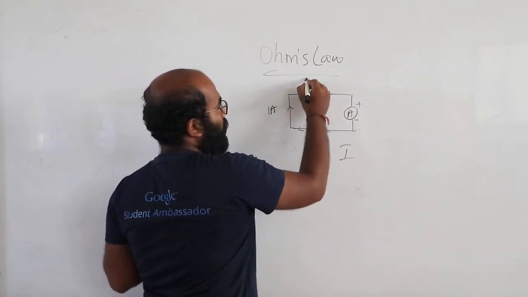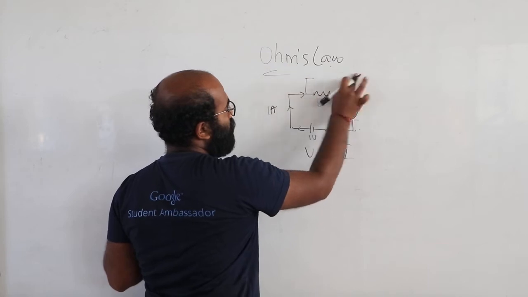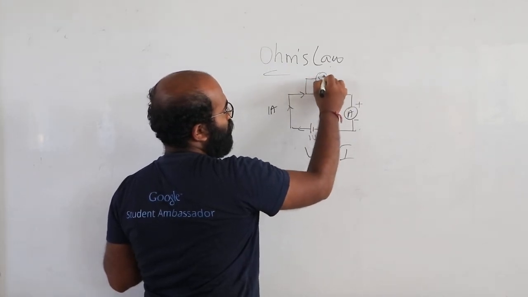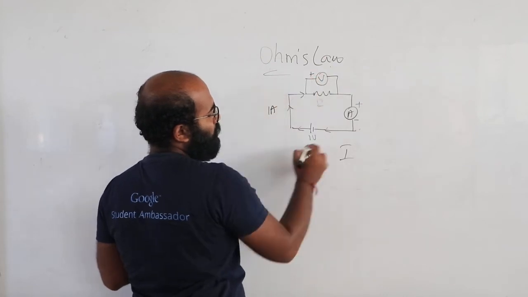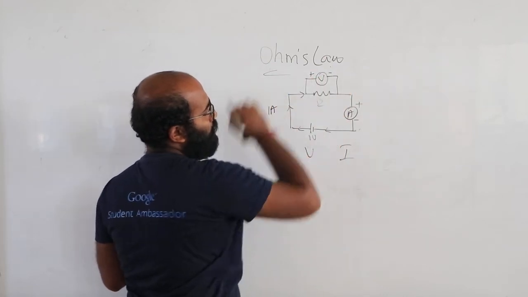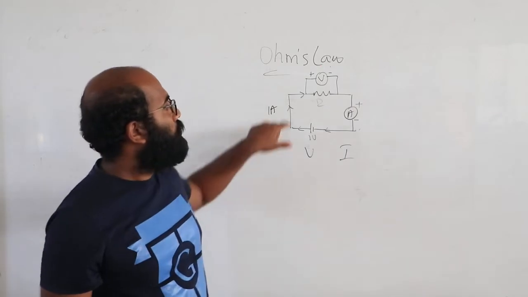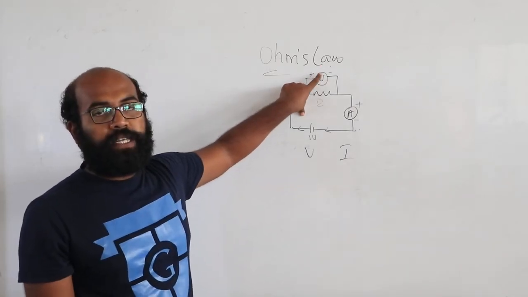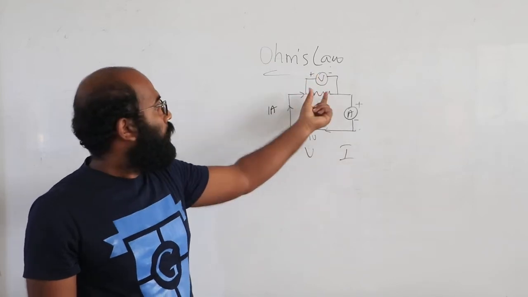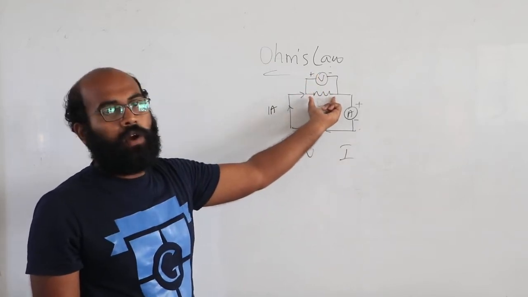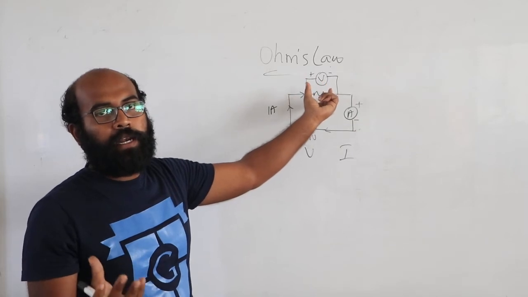Next, you connect the voltmeter. Positive is connected to positive, negative is connected to negative. This voltmeter is used to measure the potential difference across the resistor, or across any particular conductor.